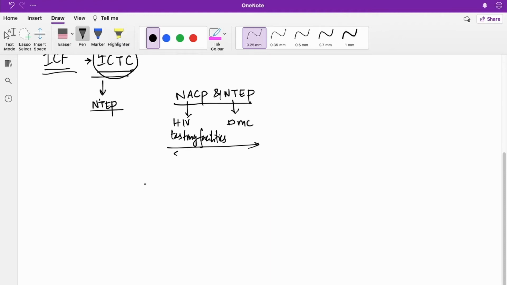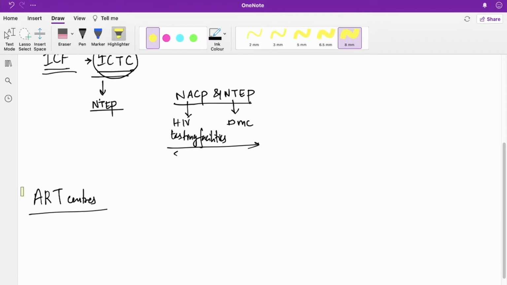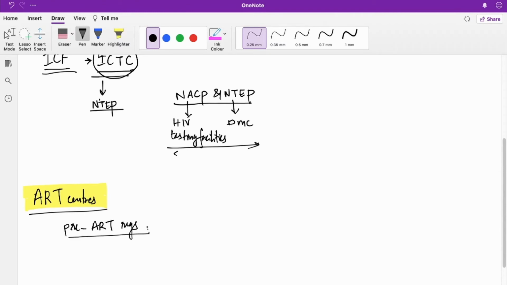Next, we will talk about intensified case finding at ART centers. At ART centers, the treatment of the HIV patients is happening. So HIV infected persons attending the ART center, suppose they are coming for pre-ART registration, so they haven't started ART yet, these people have more chances than people who have started ART.